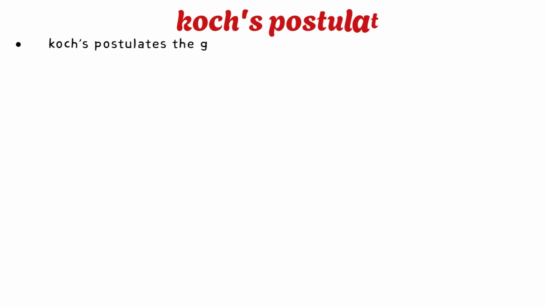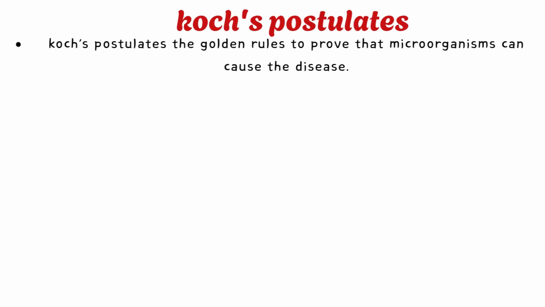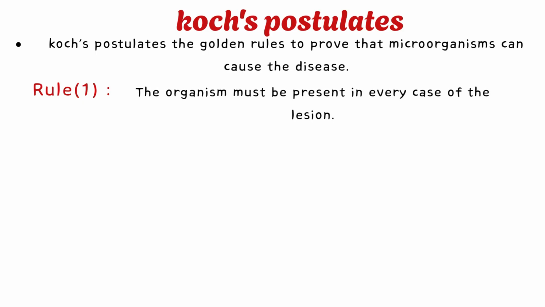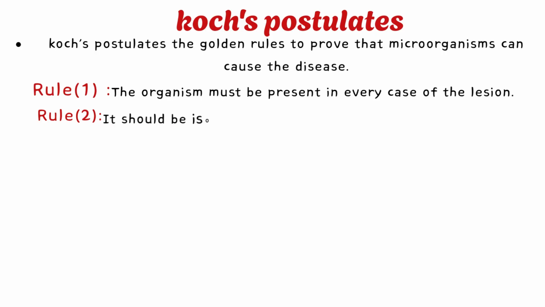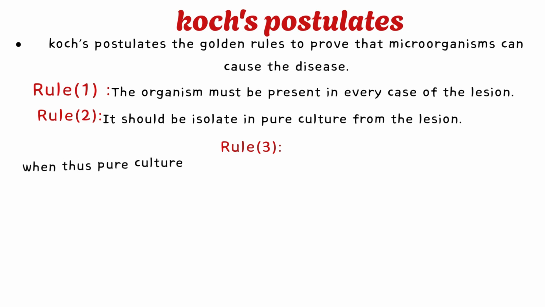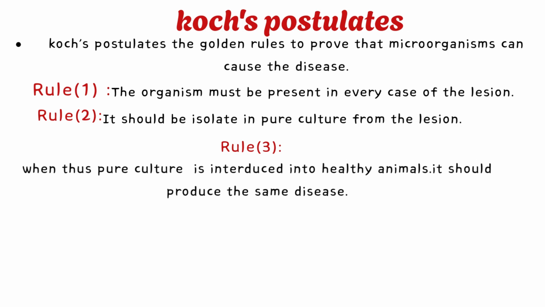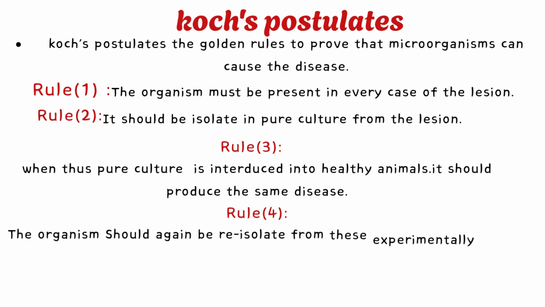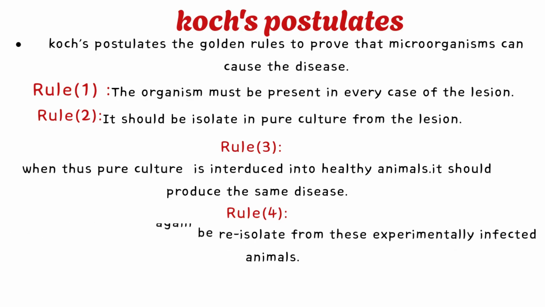Now let's talk about Koch's postulates, the golden rules to prove that a microorganism can cause a disease. Rule number 1, the organism must be present in every case of the disease. Rule number 2, it should be isolated in pure culture from the lesion. Rule number 3, when this pure culture is introduced into a healthy animal, it should produce the same disease. Rule number 4, the organism should again be re-isolated from these experimentally infected animals.